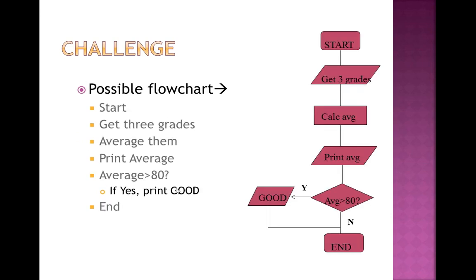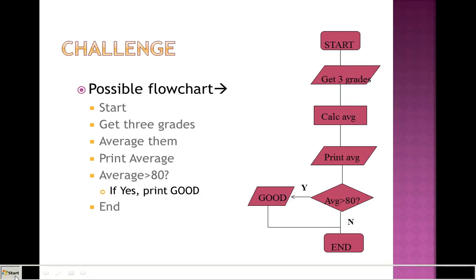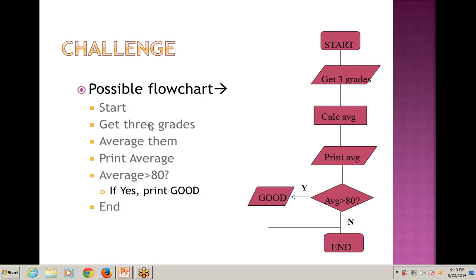Next one is your flowchart. This is a possible flowchart. First of all, start, get the 3 grades with the use of a parallelogram, average them. This is the average, calculate the average, then print the average. And this is the condition: if average is greater than 80, if yes, then print good